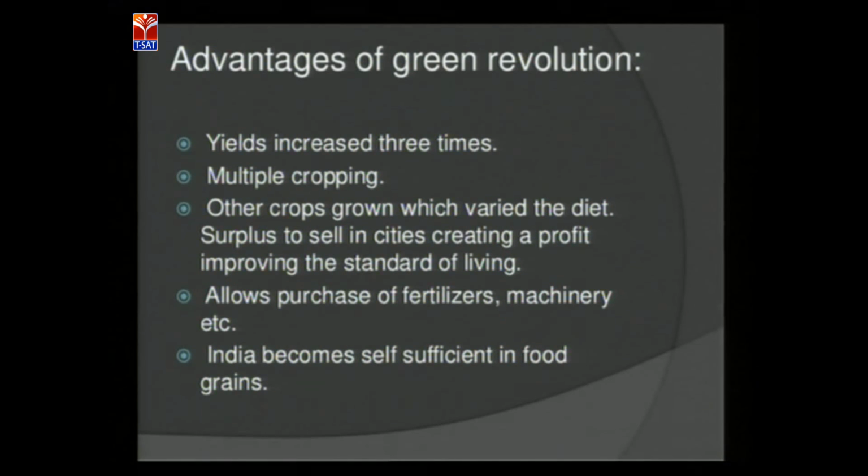So these are the advantages of the Green Revolution, and not only on wheat and rice. They started the Green Revolution with the rice and wheat varieties, and after wheat and rice, they introduced this Green Revolution technology to all crop plants. That is, they got more and more profit because of the Green Revolution. So this is all about the Green Revolution and its advantages.